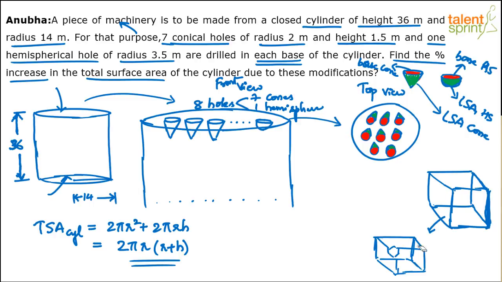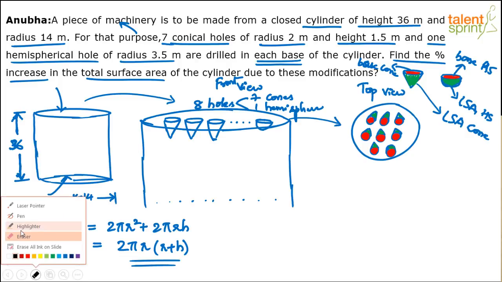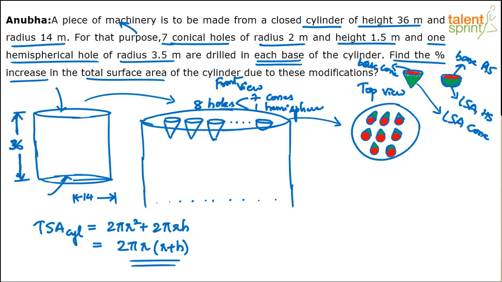So basically, if you have understood the overall diagram now, all we need to do is, from this total surface area, subtract all those 7 bases of cones and 1 base of hemisphere. In fact, we'll have to double it because it is being done on 2 sides, right? So the simple calculation is that this is the real original area. How much will that be?